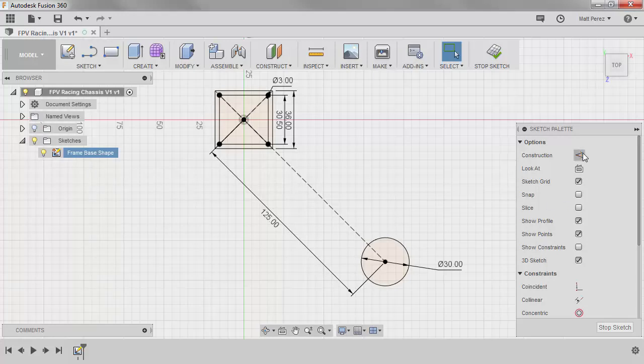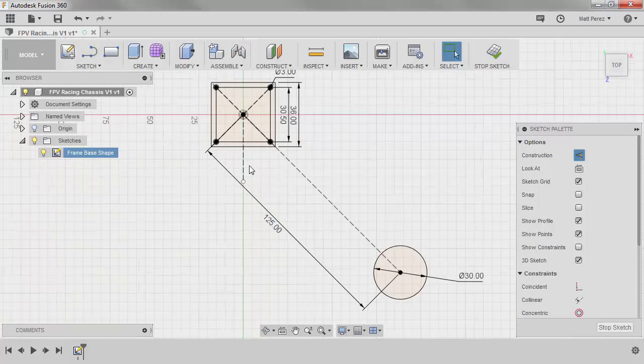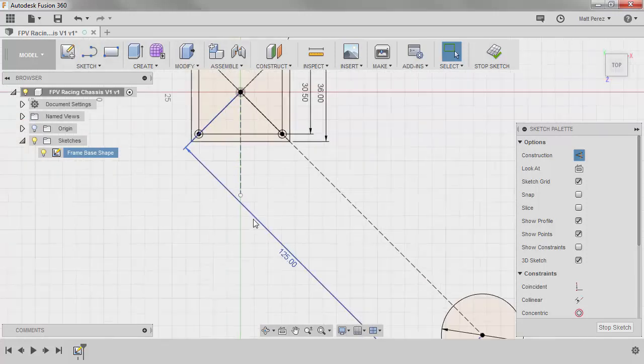Now, in the sketch palette, we have the construction option, which allows us to select a line and convert it to or from construction. We can also use the X key on the keyboard to convert to and from construction. But if we pre-select it and we start sketching, for instance, pressing L on the keyboard, we can start sketching lines that are construction. You see that? Hit escape, and the line that we created is construction.